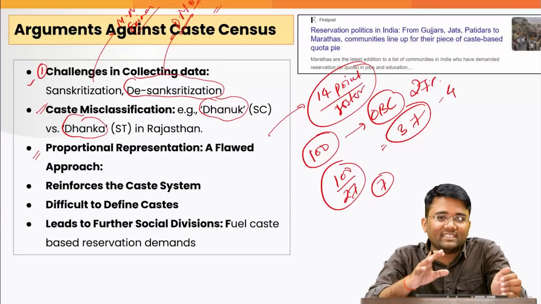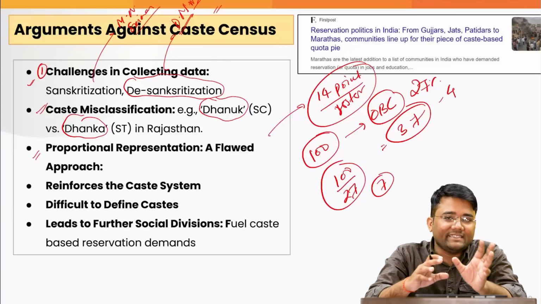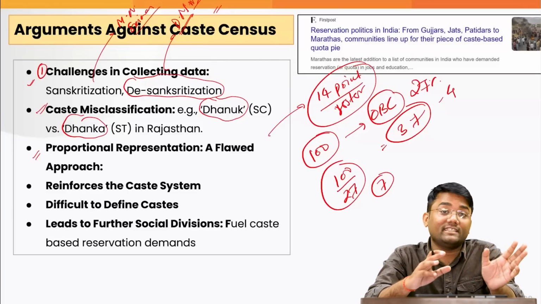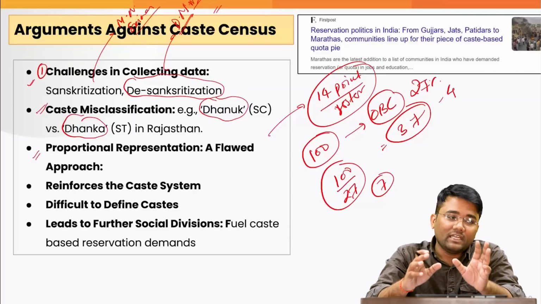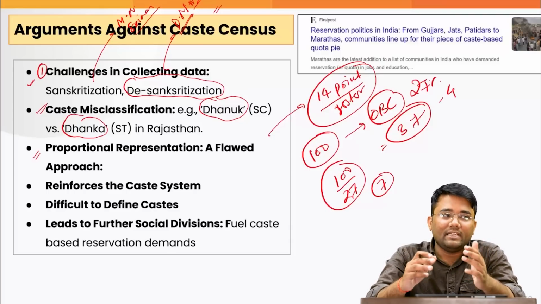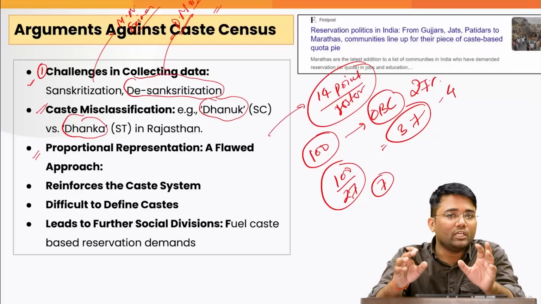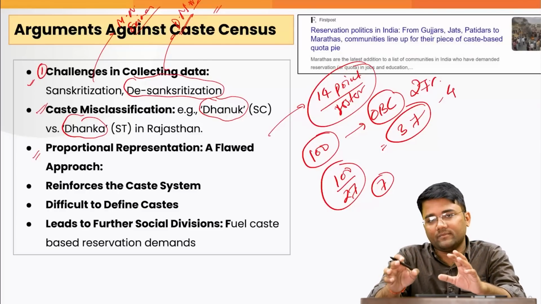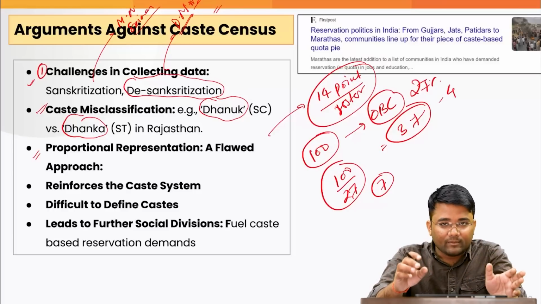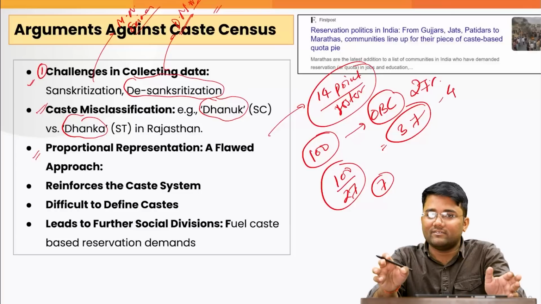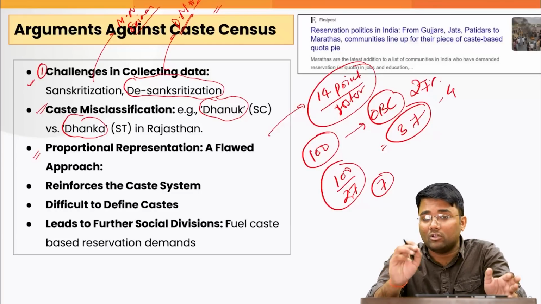Based on that, the person who wrote this particular text and context in today's Hindu says that if we take the case of socio-economic caste census data, there are more than 46 thousand castes. Let's take a very basic example that all the castes have an equal number of population. To give representation to all castes through this UPSC civil services exam, it would take more than 4,000 years.